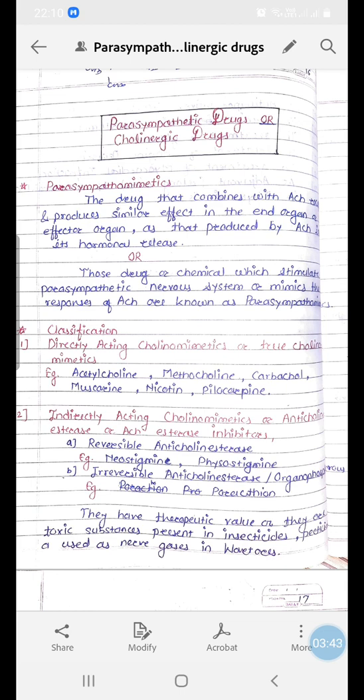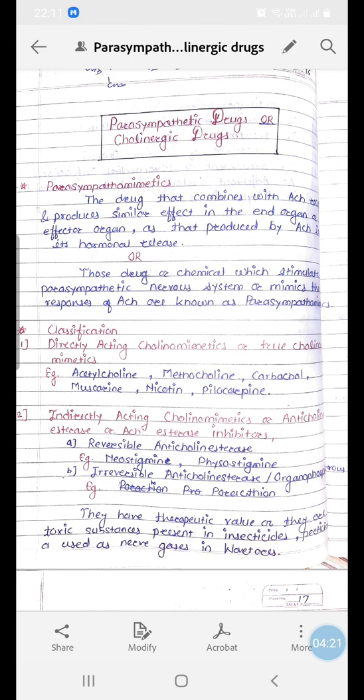That means whenever acetylcholine is released in our body, whatever effects it shows on different parts, organs or systems containing acetylcholine receptors, if the same effects are produced by any foreign substance or drug, then such a drug will be known as parasympathomimetics, because it is copying the exact effects of natural acetylcholine in our body.